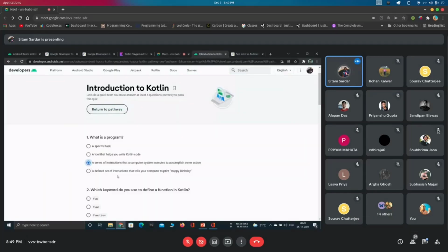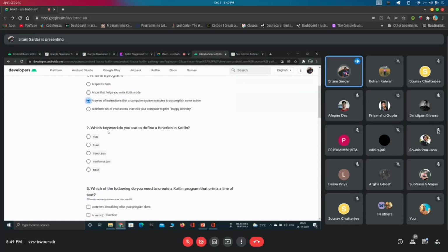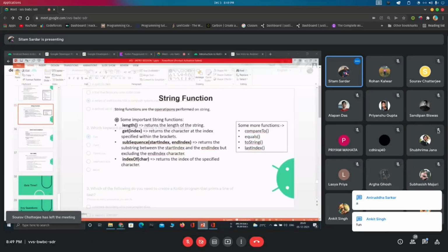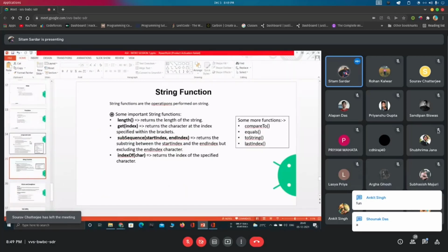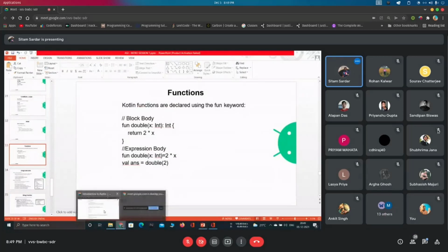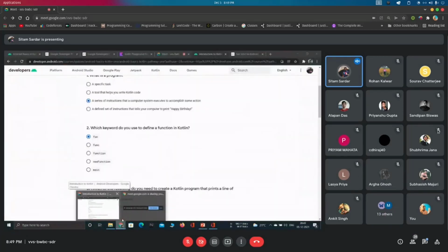So it's basically C. Now, which keyword do you use to define a function in Kotlin? One more thing I have not covered in today's session is functions. So this will be option 1. Let me show you a quick overview of the function. You are familiar with functions, right, if you are familiar with any other programming languages?